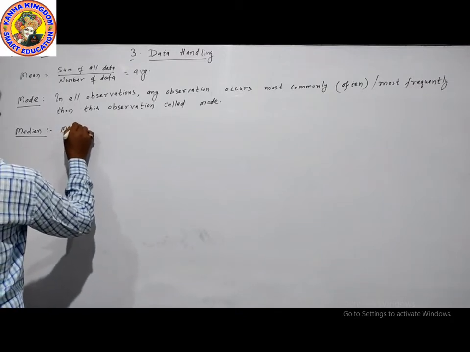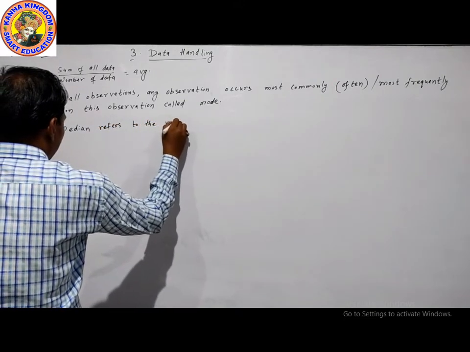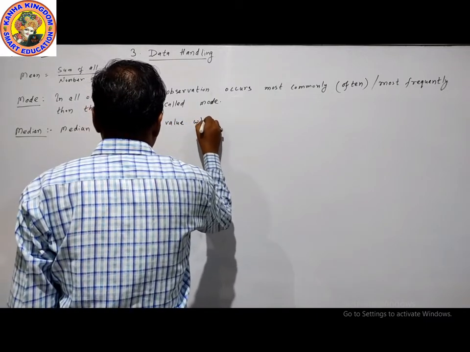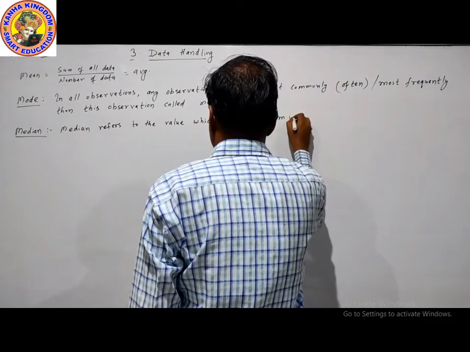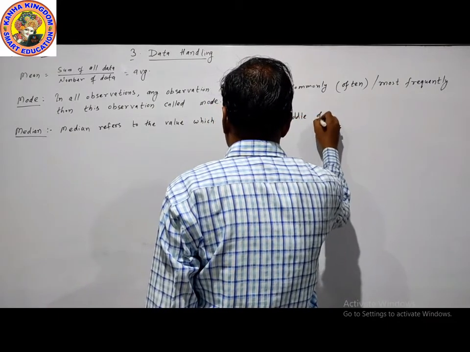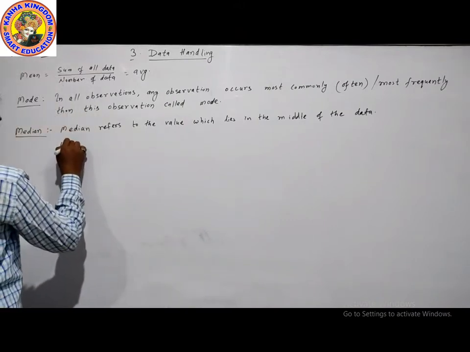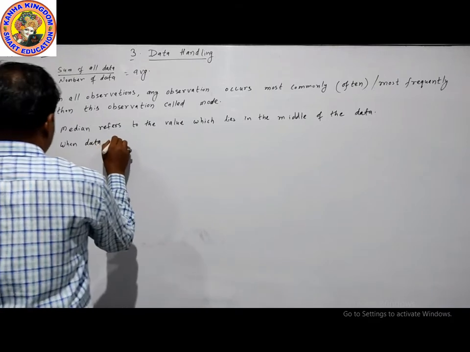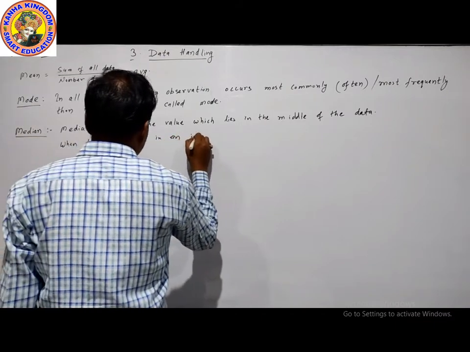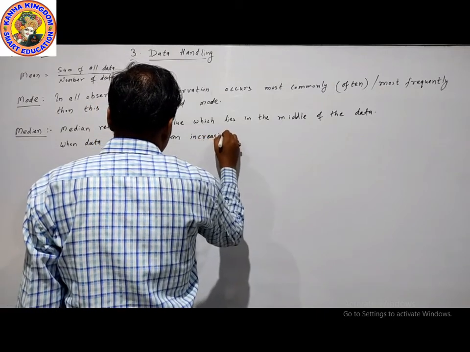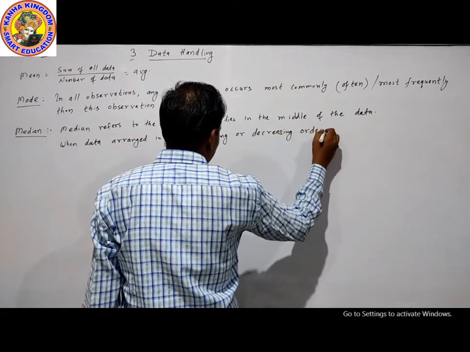The definition is: median refers to the value which lies in the middle of the data when the data is arranged in an increasing or decreasing order.